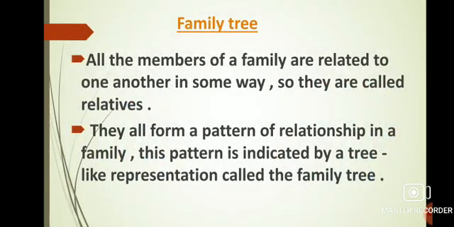Now, the next topic of this chapter is the family tree. All the members of a family are related to one another in some way, so they are called relatives. They all form a pattern of relationship in a family. This pattern is indicated by a tree-like representation called the family tree.